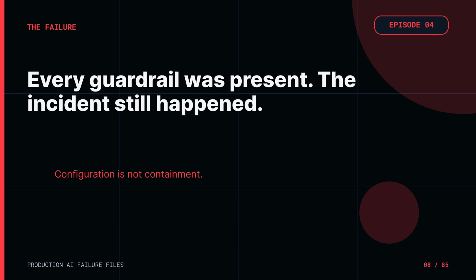Then the system follows a malicious instruction inside a support ticket, cites an outdated policy, passes its own safety review, and presents a human with an approval button that hides the real consequence. Every guardrail was present. The incident still happened.